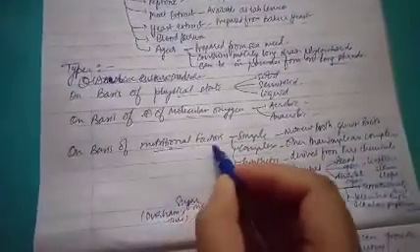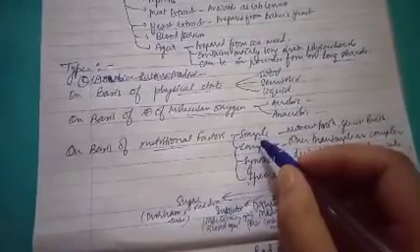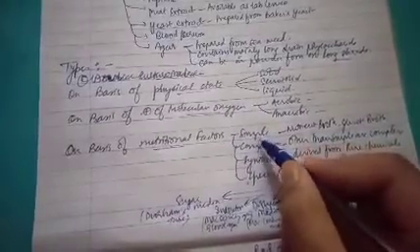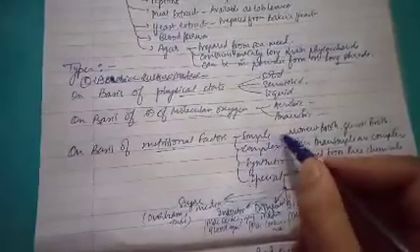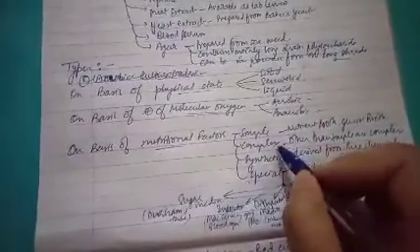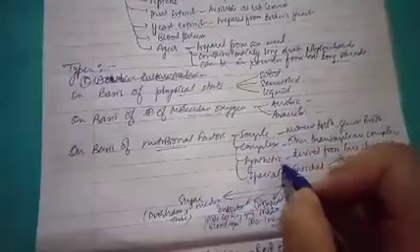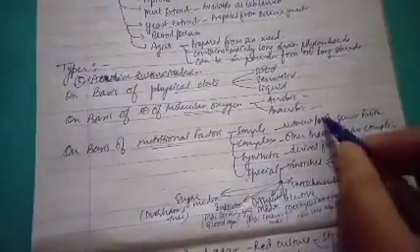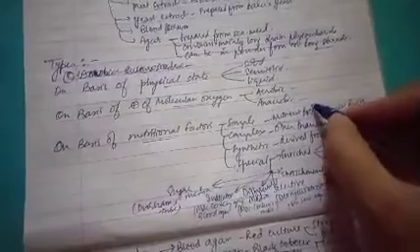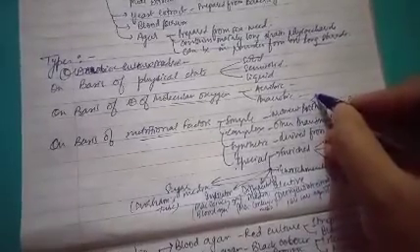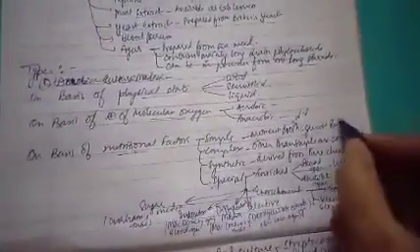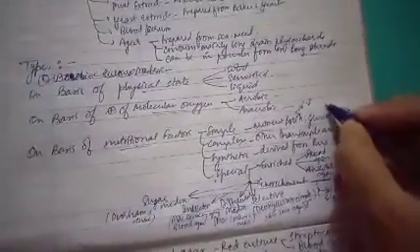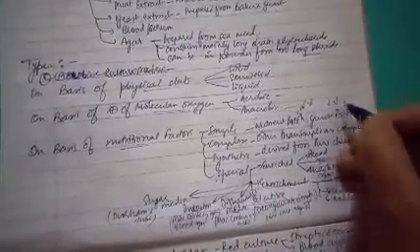Next, classification of culture media on the basis of nutritional factors can be done as follows: simple media, complex media, synthetic media, special media. In simple media, examples are nutrient broth and glucose broth. Nutrient broth consists of peptone water and meat extract, while glucose broth consists of peptone water along with glucose.